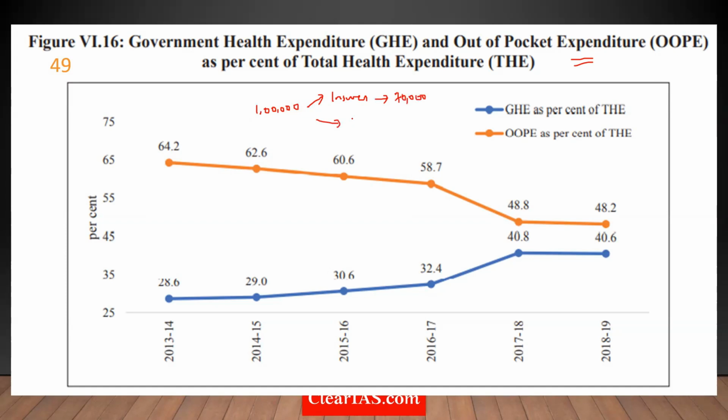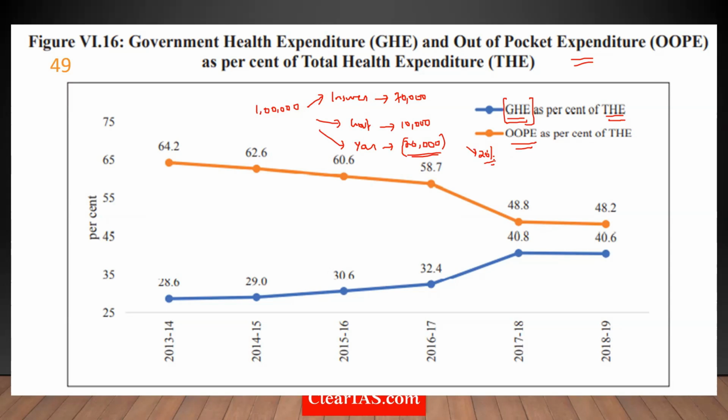You get some government subsidy. Let's assume that is something like 10,000. And the remaining you pay, which is something like 20,000. So this 20,000 is your out-of-pocket expenditure. Putting it in percentage terms, GHE stands for government healthcare expenditure, THE stands for total healthcare expenditure, and OOPE stands for out-of-pocket expenditure. This 20,000 means 20% has been spent out of your pocket. 10% is spent by the government.